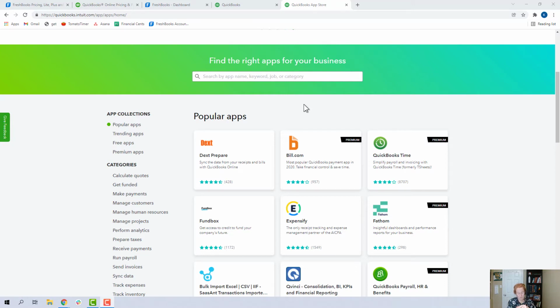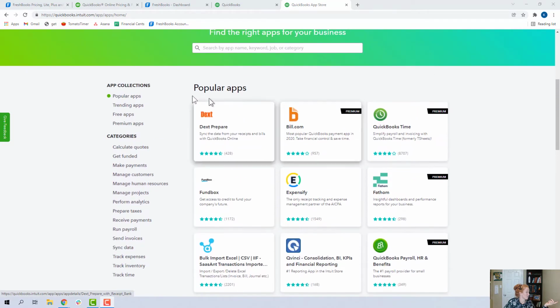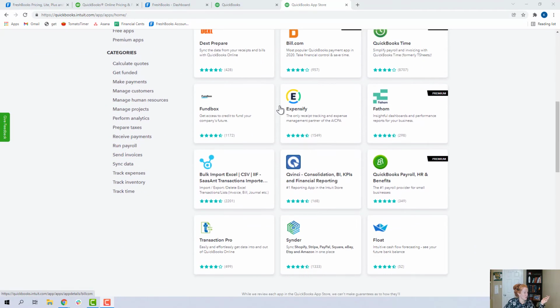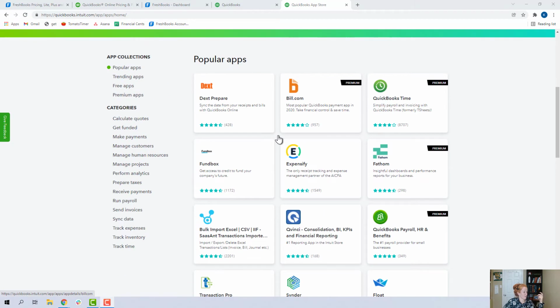So you can't fault app developers for that. And then all the Xero lovers out there are like, hey, when are you going to integrate with Xero? And the app developers are like, we're in beta. And then Xero rolls out a year later. So here is an app library. I mean, you can sort by popular apps, trending apps, free apps, premium apps, just a ton. All these apps will likely save you a lot of time. I do like how they're rated, so you can see how many stars they have.